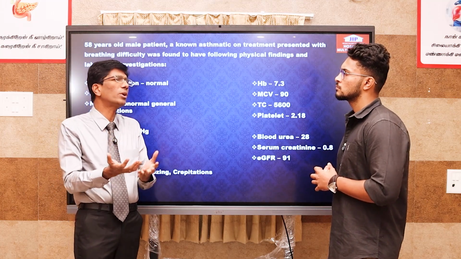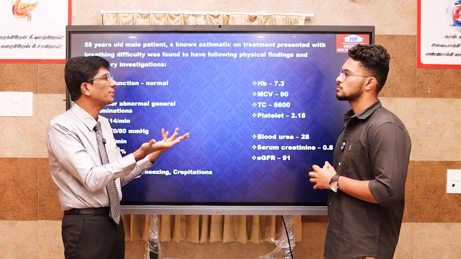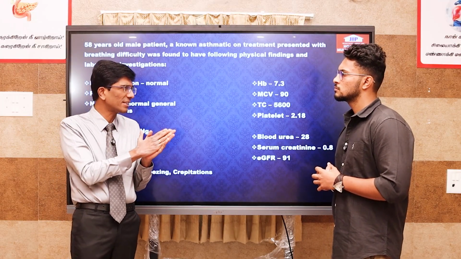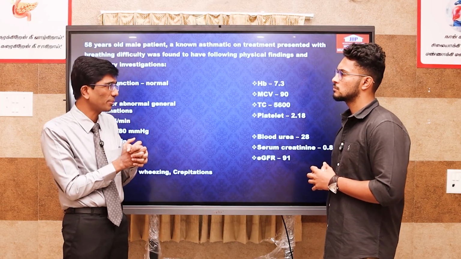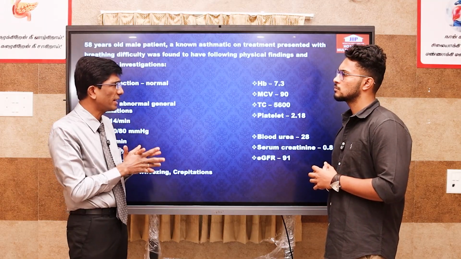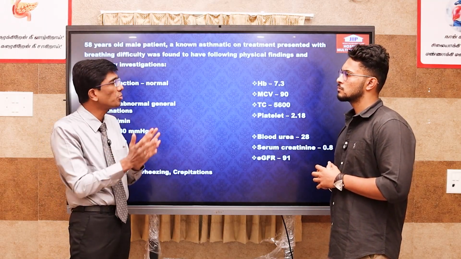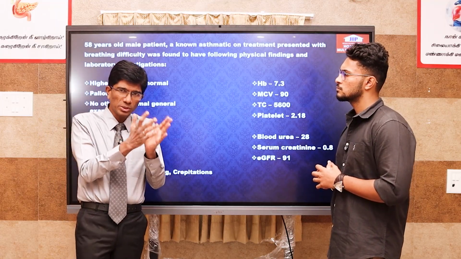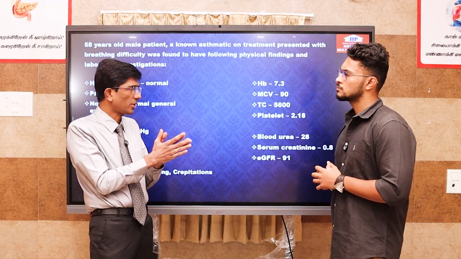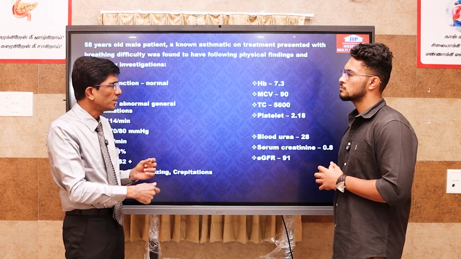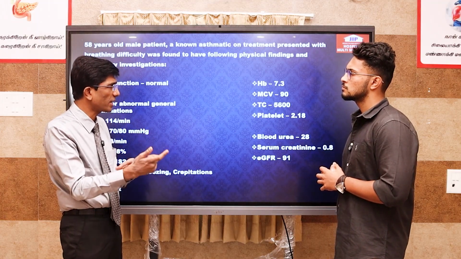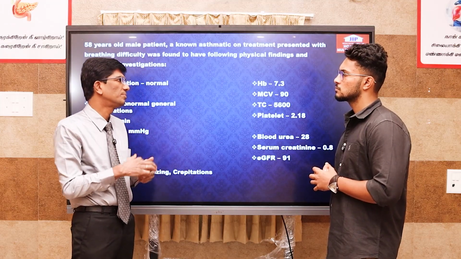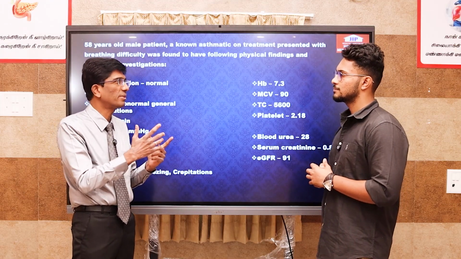But generally once echo is done, then probably the cause would be quite obvious. But only one thing is, when you give Lasix, I mean the injection furosemide, if it is a true case of pulmonary edema, most of the time they will pass urine output magnanimously. So in a genuine true case of pulmonary edema, what happens when you give furosemide? Within half an hour they may pass urine 500 ml, 700 ml. That may point out that we may be dealing with acute pulmonary edema. So that's very, very important.